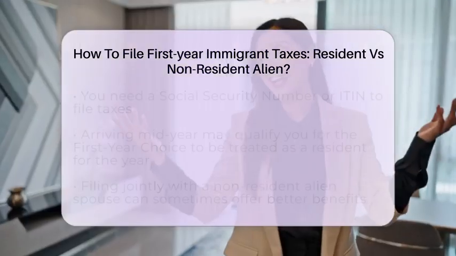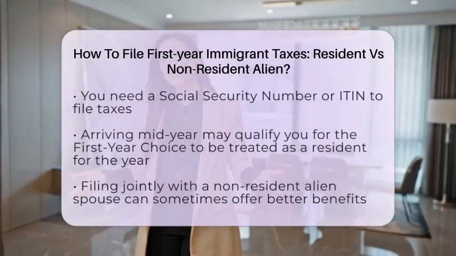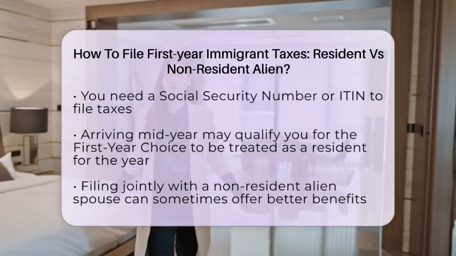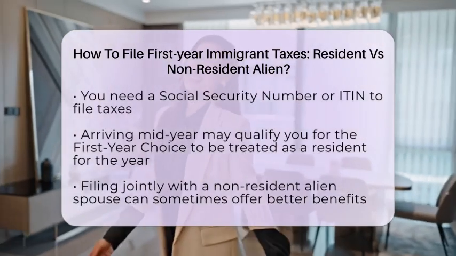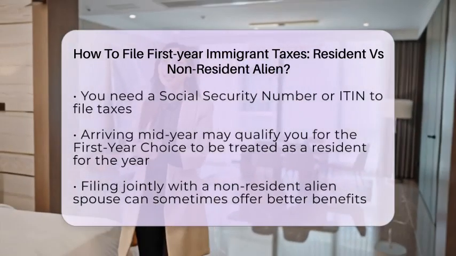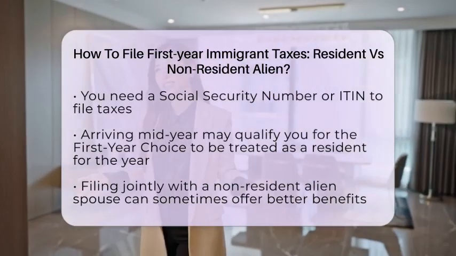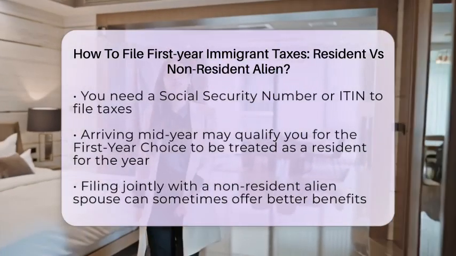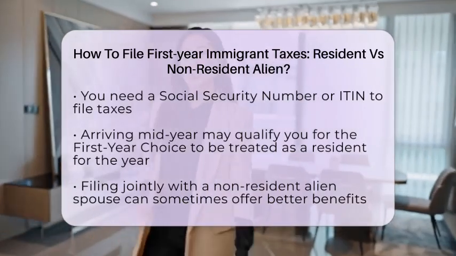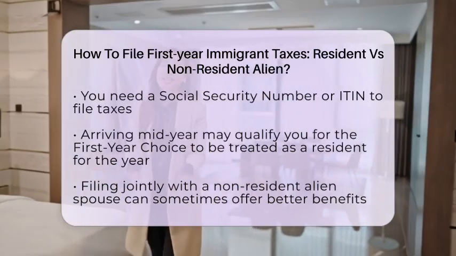To file, you need either a Social Security number or an individual taxpayer identification number. If you are authorized to work, you can apply for an SSN. If not, you can get an ITIN. Even if your income is below the filing threshold, filing can help you claim refunds or tax credits.